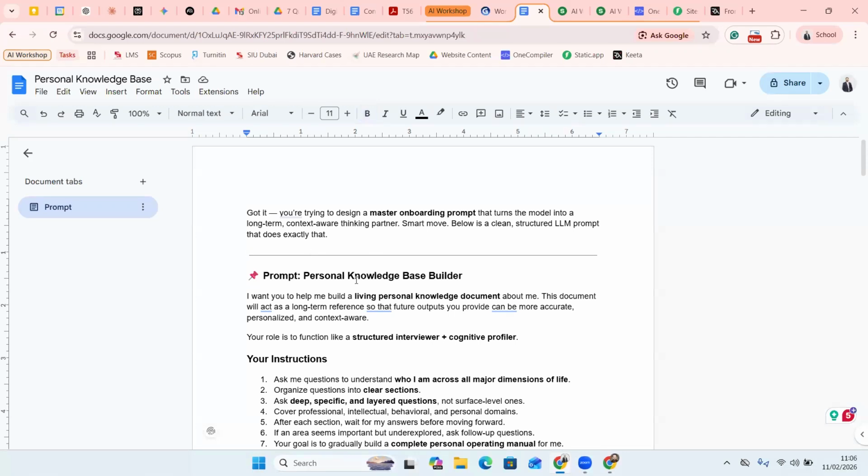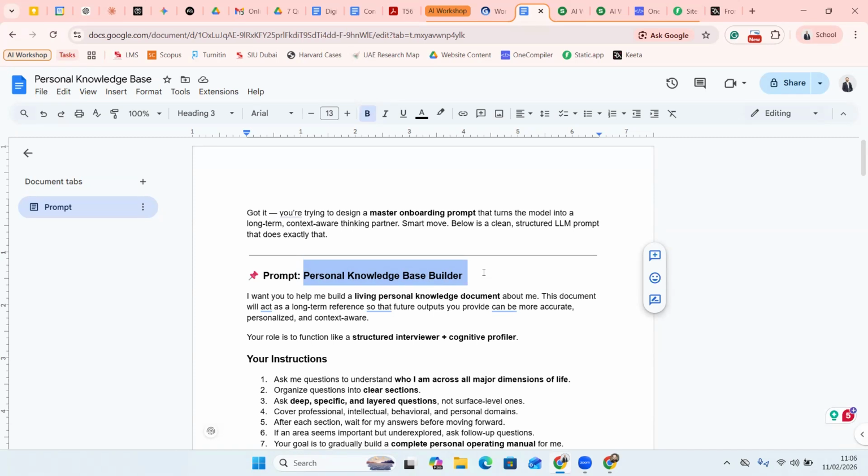See, this particular document, I personally call a personal knowledge base builder. It's a living document, which means every week I can go back to it and update something new. For example, in my profession I've come across a very interesting research paper and thought this could be a very good topic for my next paper. So I will take some snippets from that paper and put them away in this document.